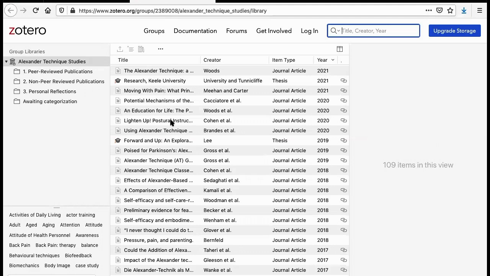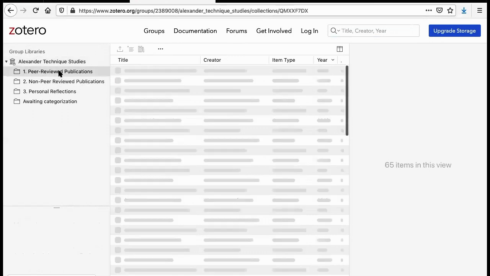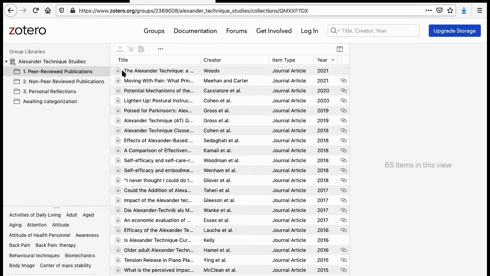Well, some of the things that it includes at the moment we can see in the categories. If we look in the top left here, we can see that we have the main group here in Alexander Technique Studies, and then we have these 3 or 4 different categories. We have peer-reviewed publications. So if we clicked on that, this would show us all the peer-reviewed publications that we currently have in this database. This is growing all the time, so check back soon for more.